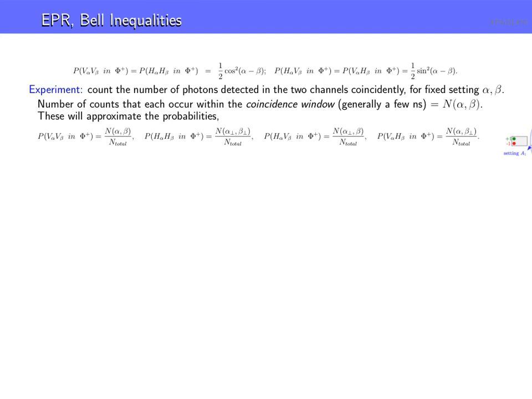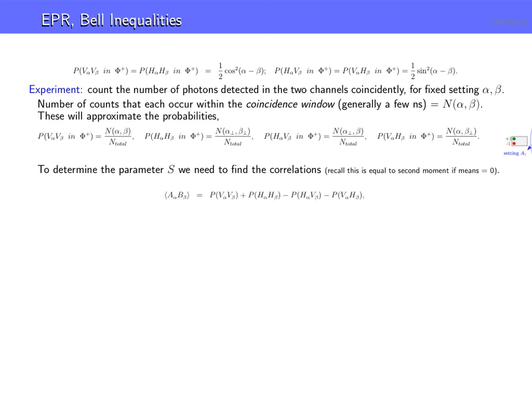Now, to calculate S, we need the second moment, or the correlations. Again, the means are all 0. In this case, we call it A sub alpha, B sub beta, referencing the angles they're set at. Remember, for the second moment, if they're the same, we have a plus, and if it's plus 1, minus 1, we get a minus sign.